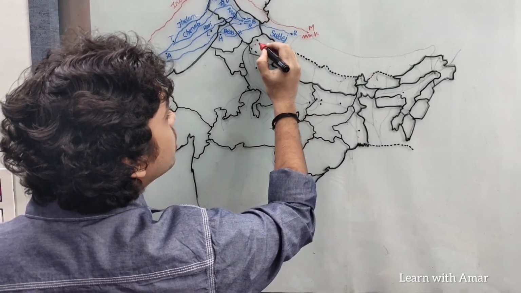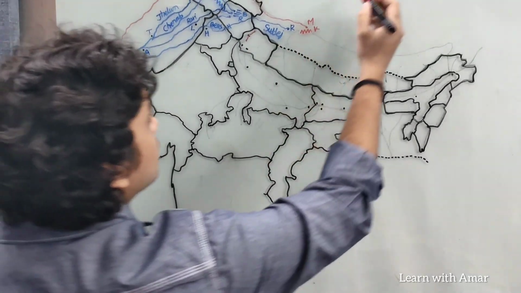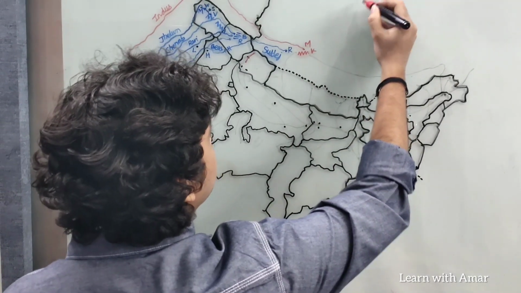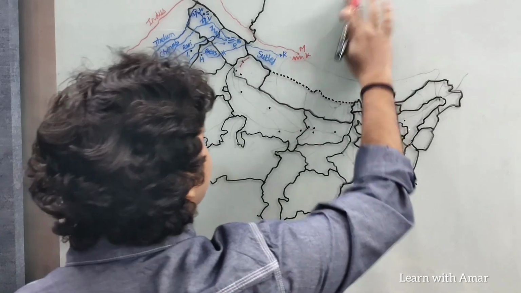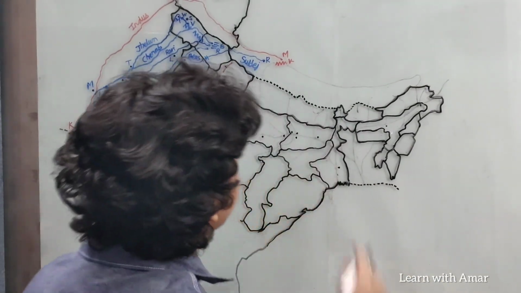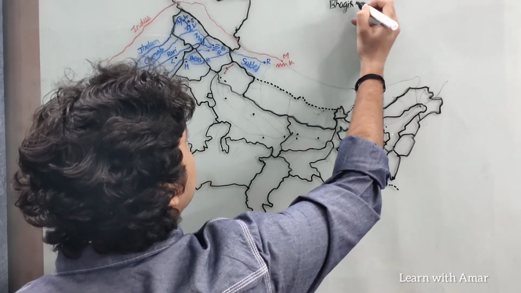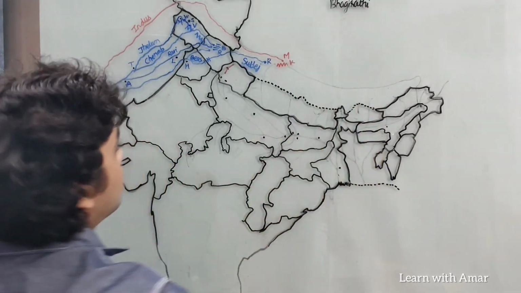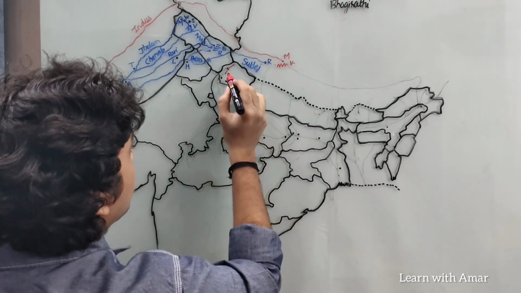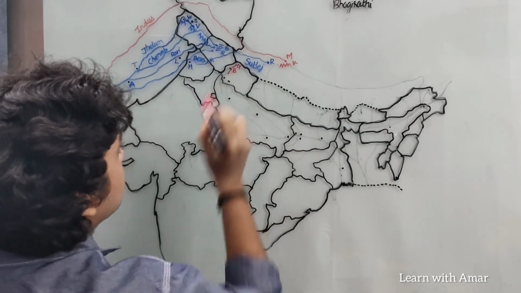One is this. This is Bhagirathi. Bhagirathi originates from Gangotri glacier.